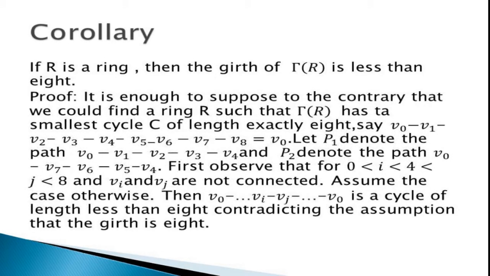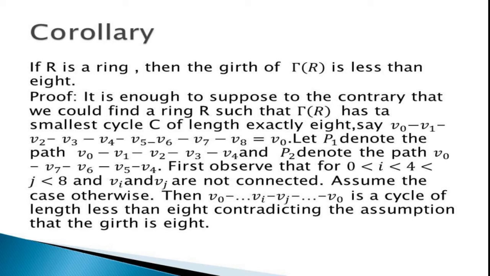Next one. If R is a ring, then the girth of Γ(R) is less than 8. It is enough to show the contrary, that we could find a ring R such that Γ(R) has a smallest cycle C of length exactly 8. Say v0, v1, v2, v3, v4, v5, v6, v7, v8 equal to v0.